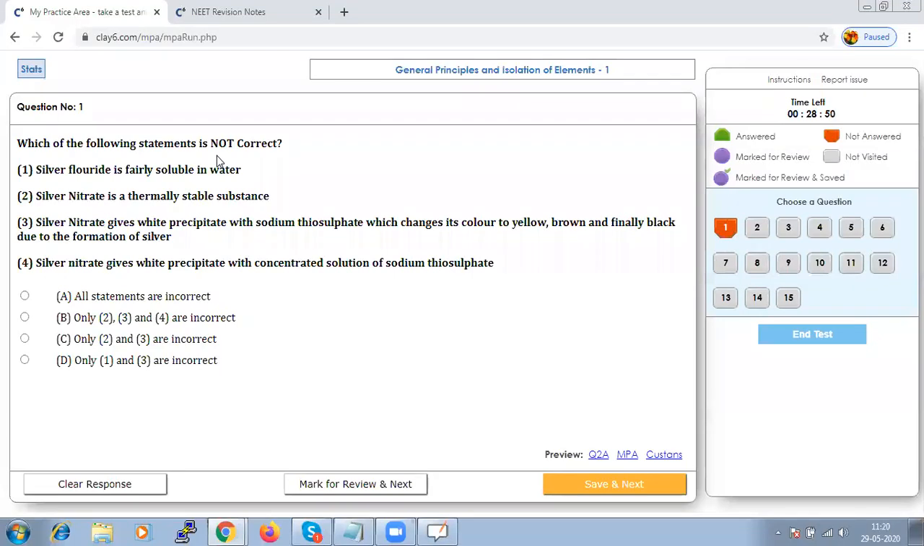If I say silver nitrate is a thermally stable substance, actually it will decompose when you are heating it. That means your statement 2 is also not correct.